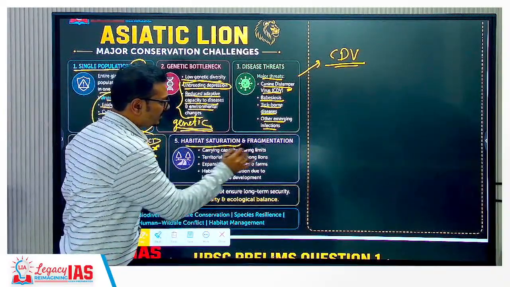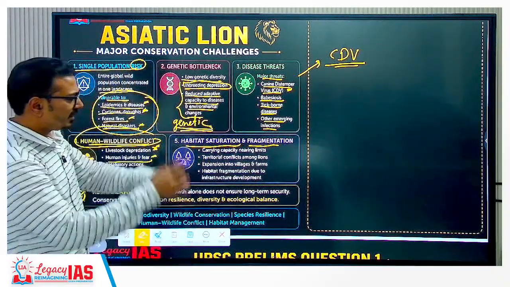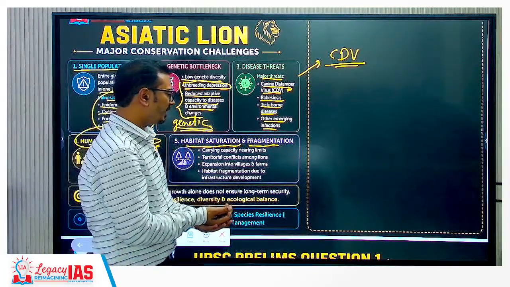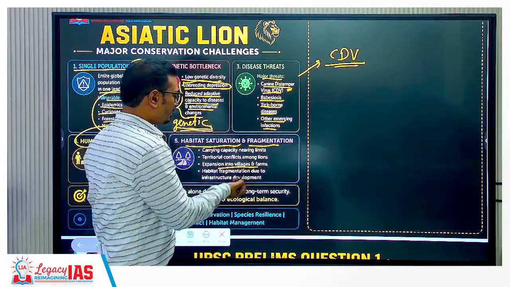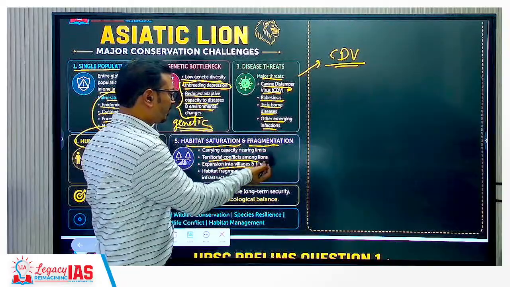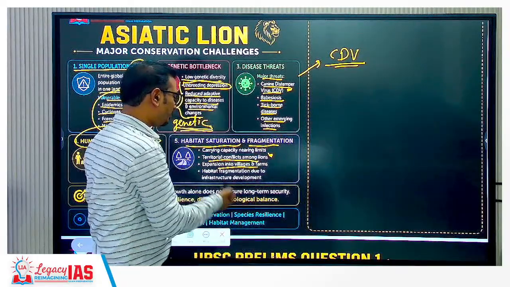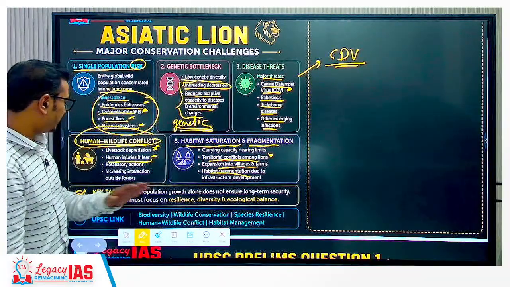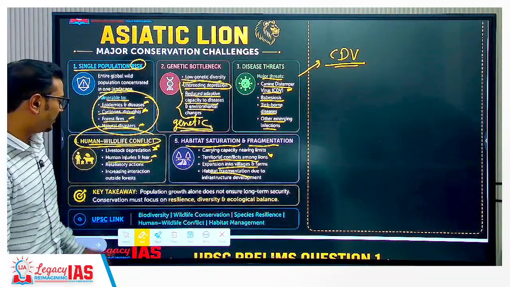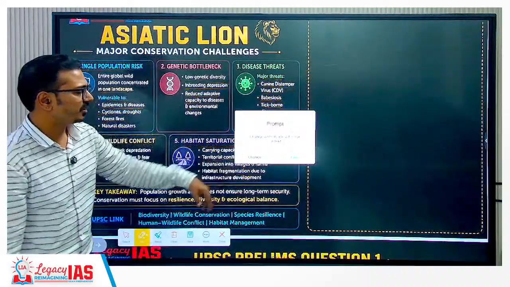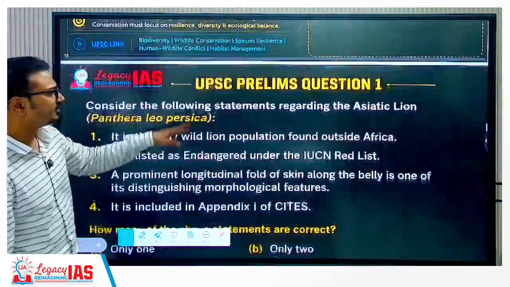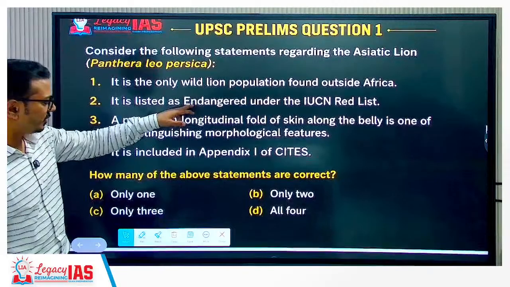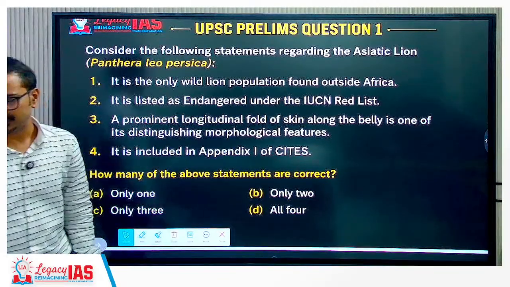Then habitat saturation and fragmentation. So the habitat is very small, and there is expansion into villages and farms. Territorial conflicts among the lions also happen, and because of that, there is concern related to the future of that population. All right, now you have understood. Now what should be the answer to this question? Yes, in the comment box you can mention the answer, online students.